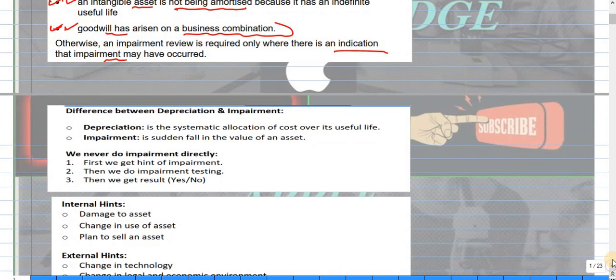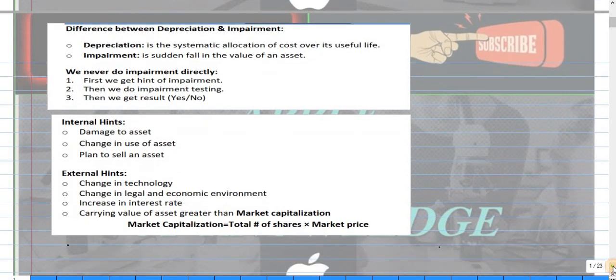Clear. Let me show you the difference between impairment and depreciation. There's a difference between these two terms. The systematic allocation of cost over its useful life is called depreciation, while impairment is a sudden fall in value of an asset. So depreciation is a systematic allocation of cost over its useful life. What does systematic allocation mean?